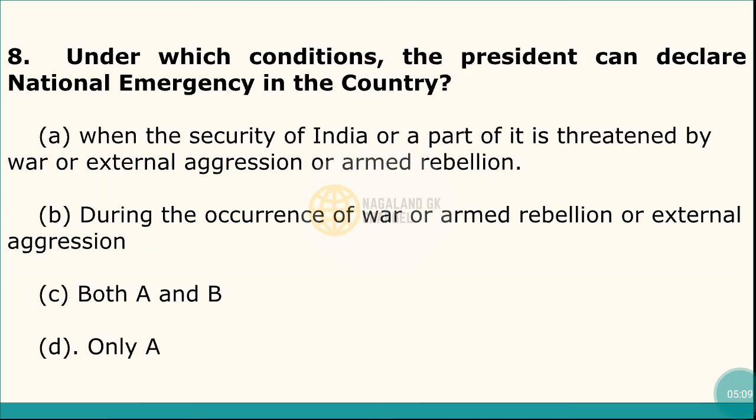Question number 8. Under which conditions can the President declare national emergency in the country? Correct answer is option number C, that is both option A and option B are correct. That is, when the security of India or a part of it is threatened by war or external aggression or armed rebellion, and during the occurrence of the war or armed rebellion or external aggression.